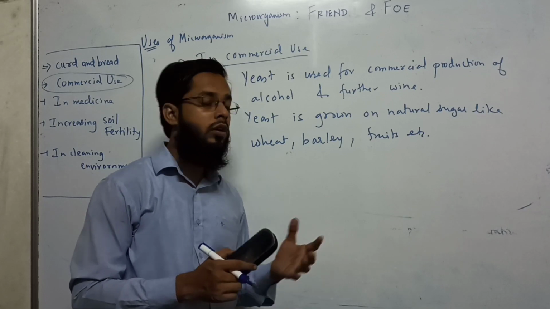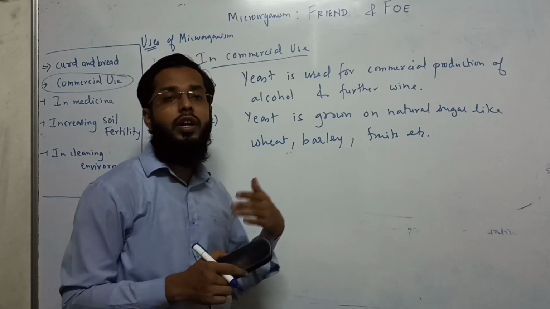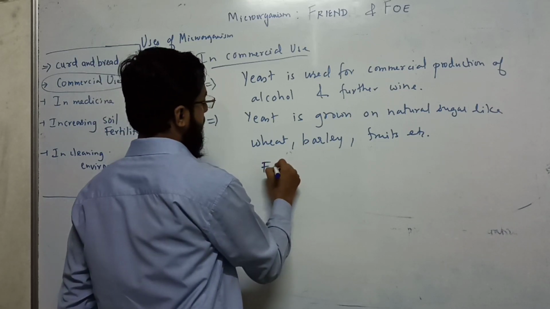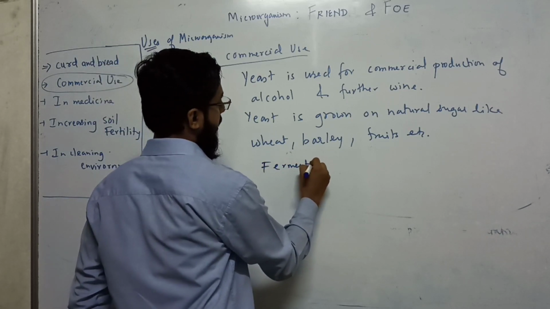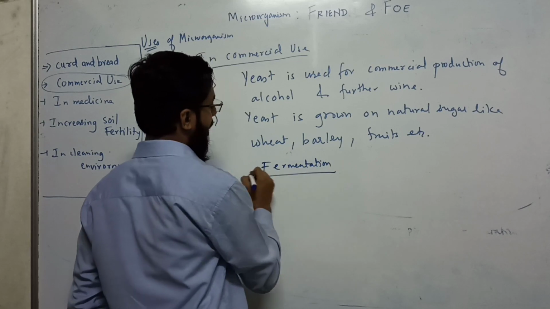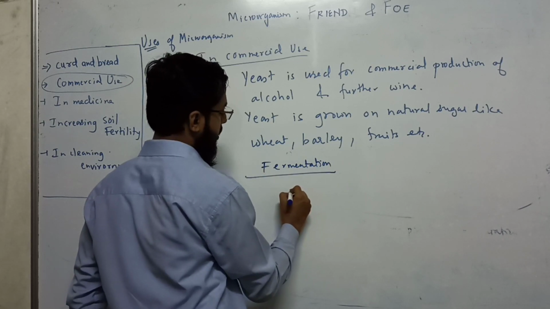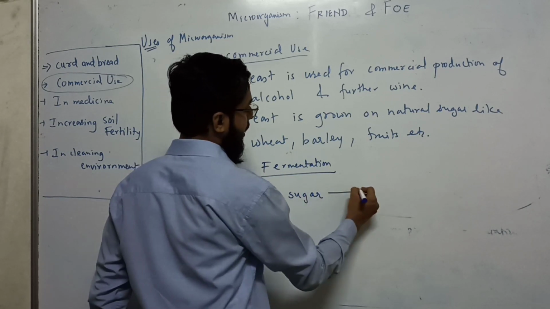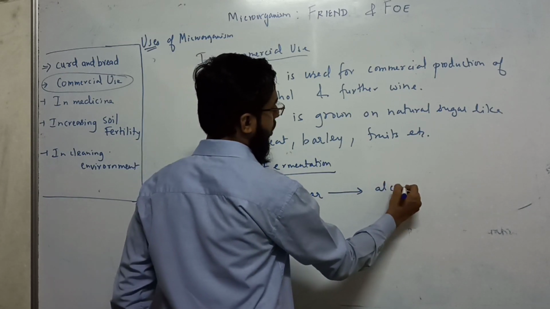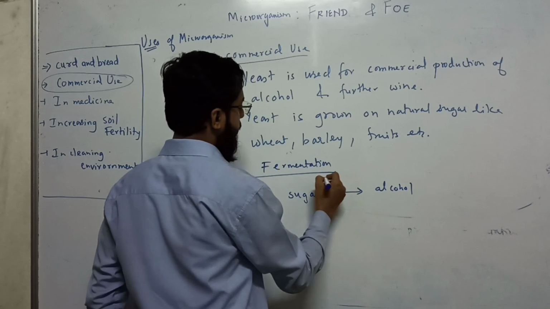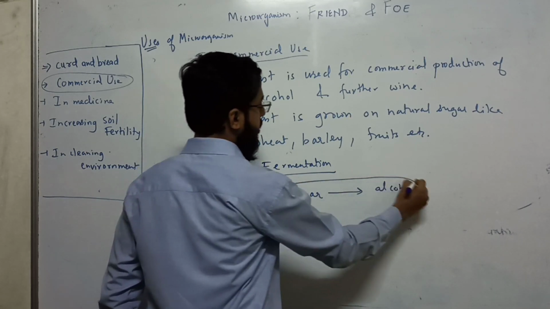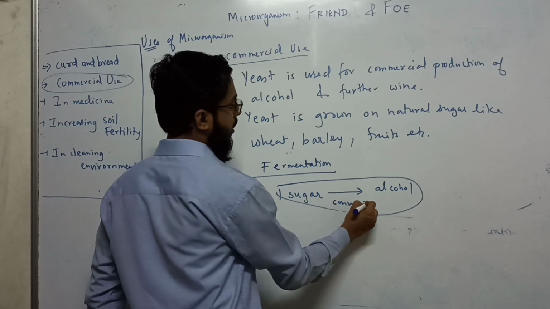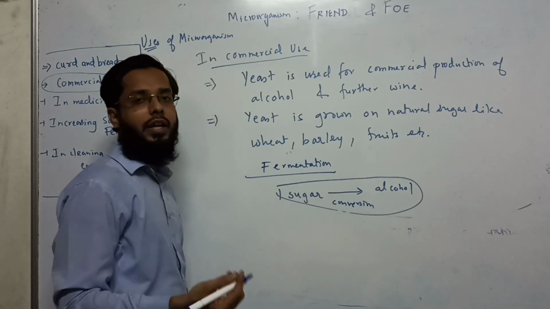Ultimately they have sugar, and this sugar is converted into alcohol by yeast or bacteria. In the fermentation process, which is known as anaerobic respiration, glucose or sugar molecules get converted into alcohol by bacteria or yeast, fungi, and this conversion is known as fermentation.